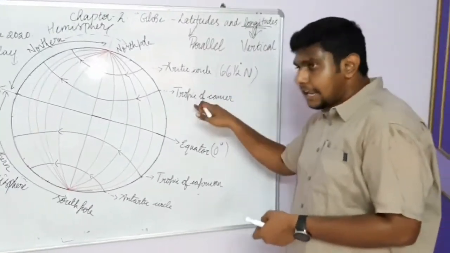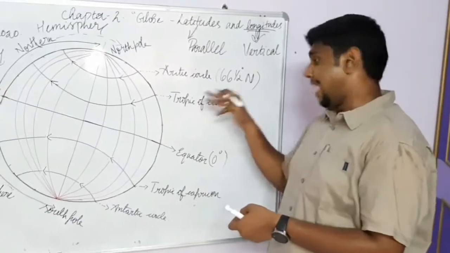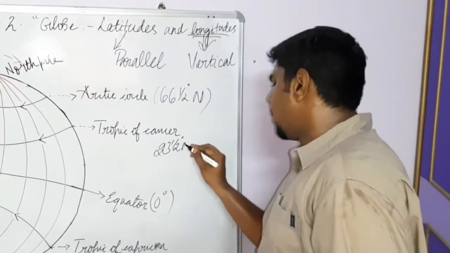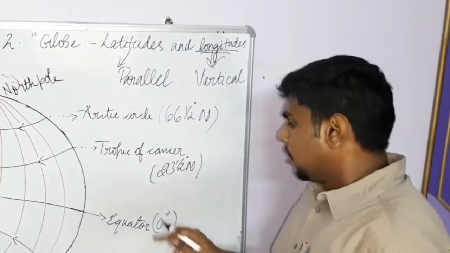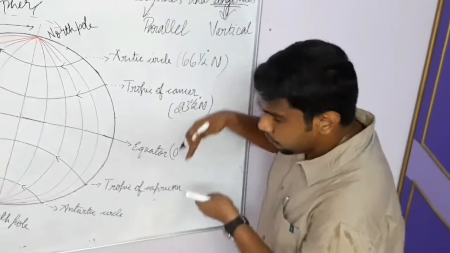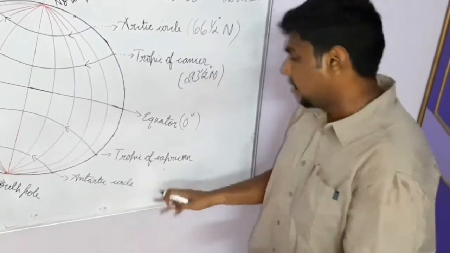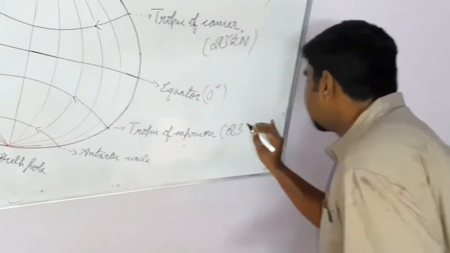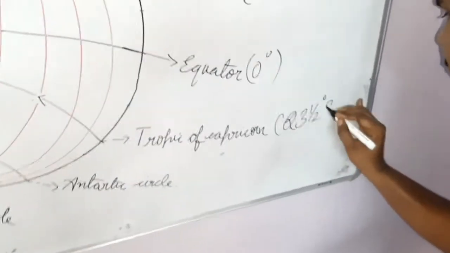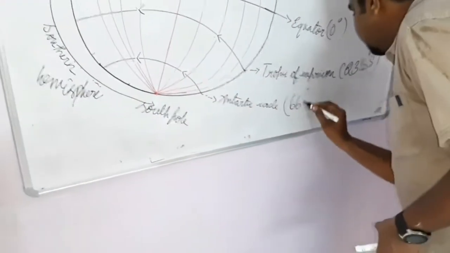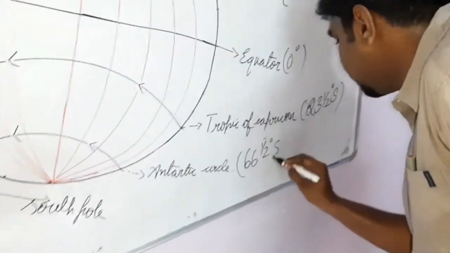And moving on to the next is Tropic of Cancer, 23.5 degree north, then the equator, as I said already. Moving on, we are traveling towards the south. The first we reach is Tropic of Capricorn, 23.5 degree south. Last but not the least is Antarctic Circle, 66.5 degree south.